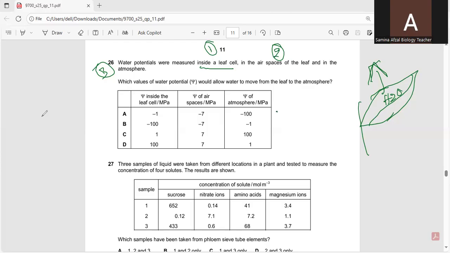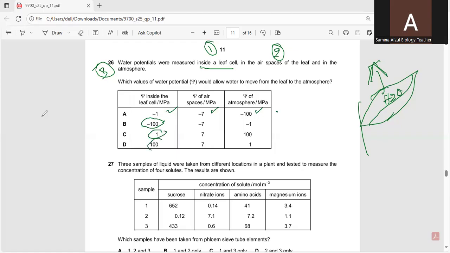So this A option can be the correct option, because the only way water will move is from higher water potential towards lower. When we go with the second option, it shows -100 as the lowest water potential inside the leaf, so water will not move into the atmosphere.